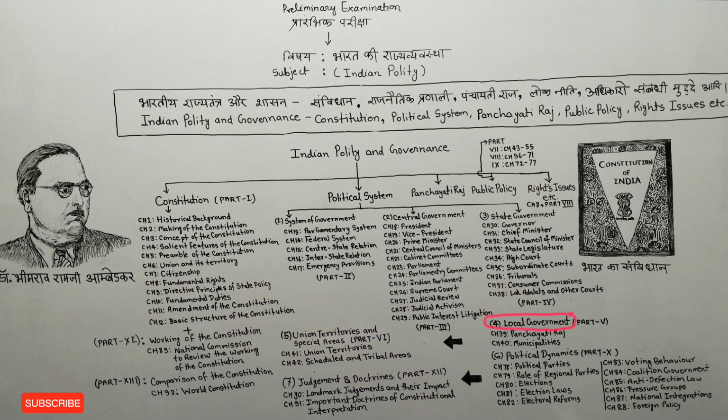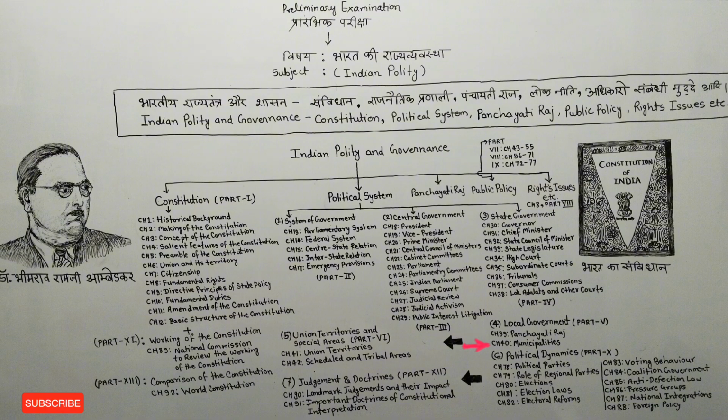Friends, the fourth point we have kept under the topic political system is local government, which you get to see in part 5 of M. Lakshmikant sir's book. There are two chapters in it, chapter number 39 and chapter number 40. Chapter number 39 tells us about Panchayati Raj. Chapter number 40 tells us about municipalities.